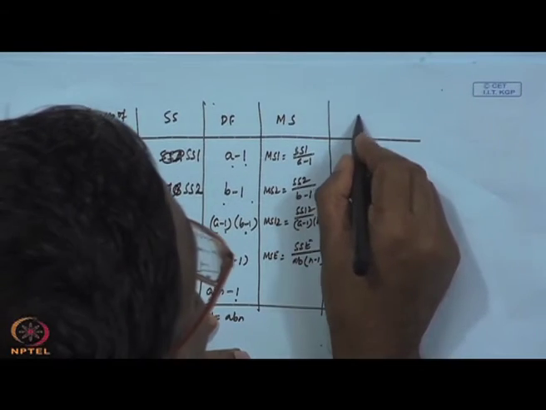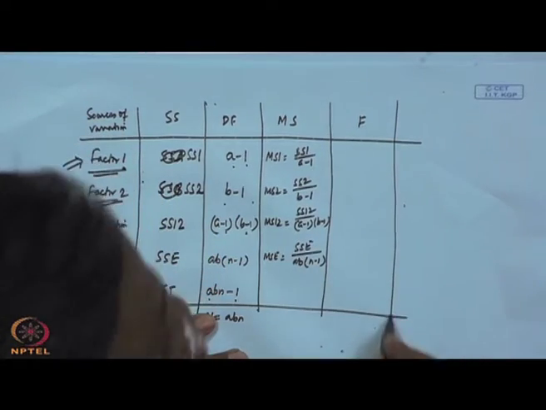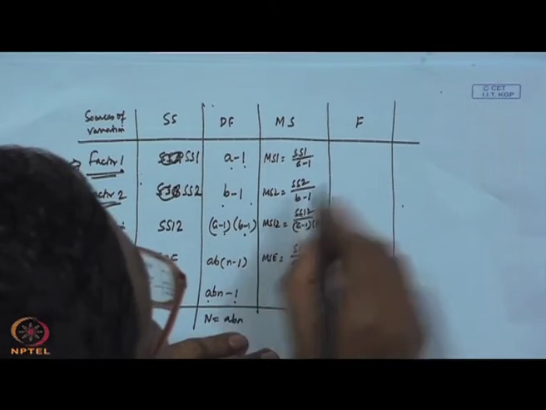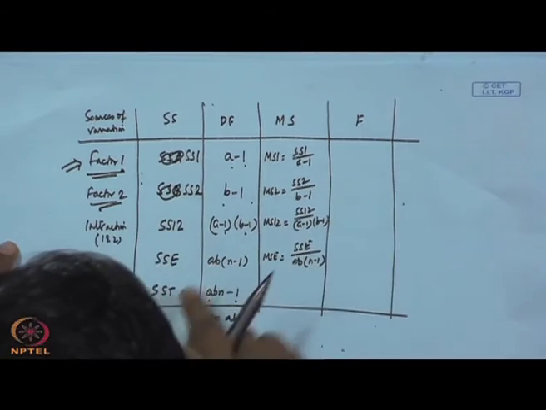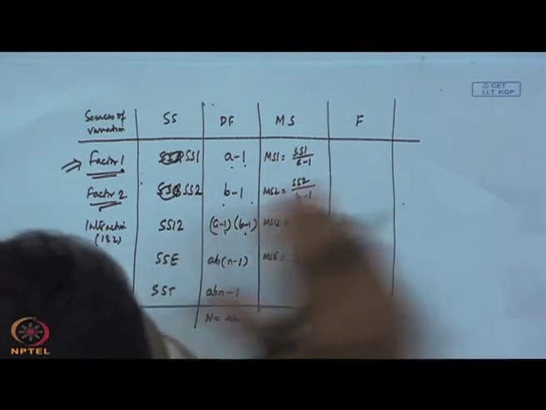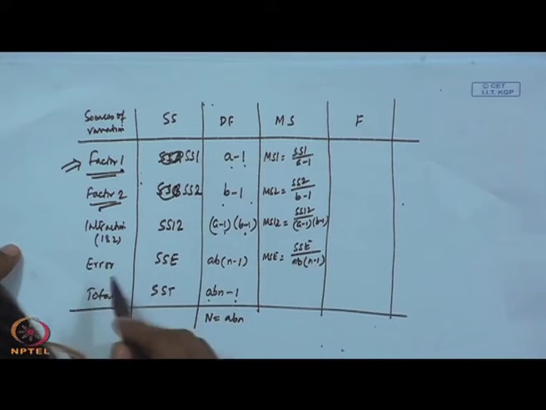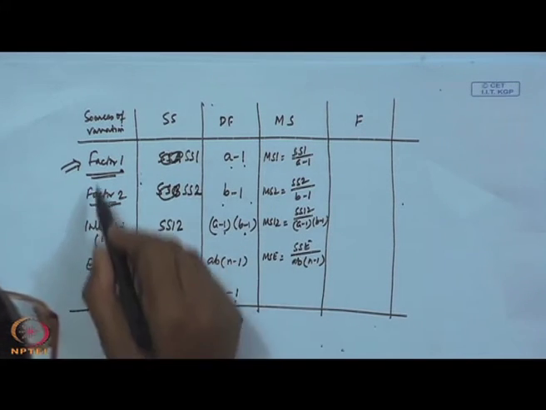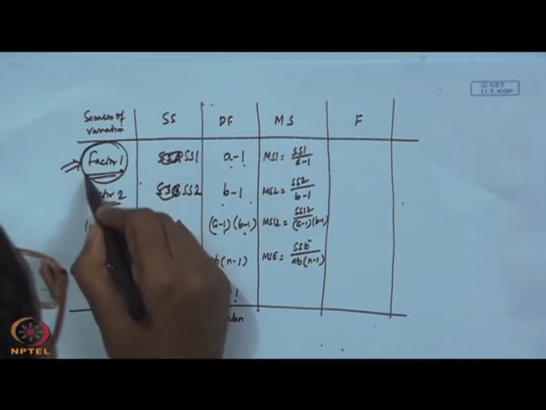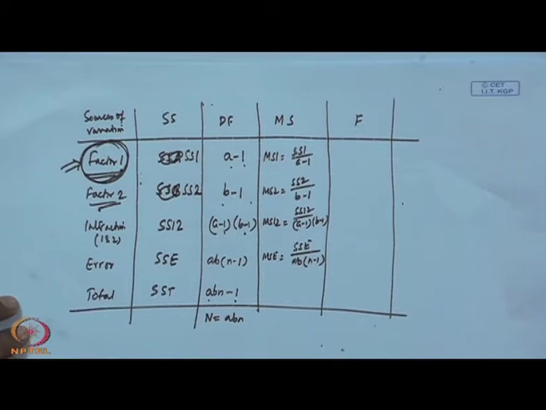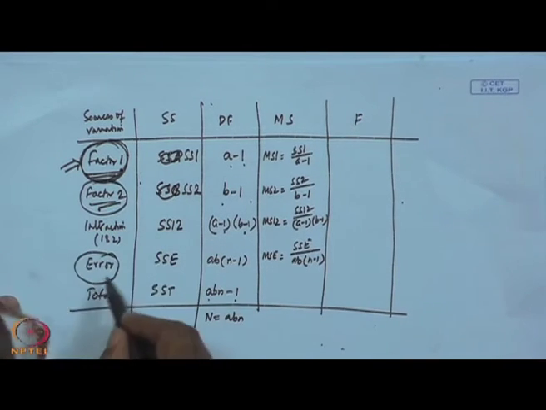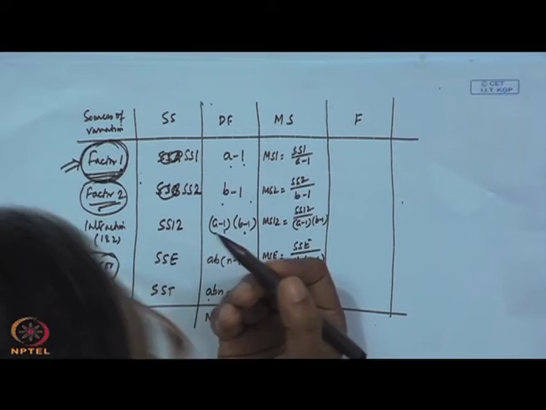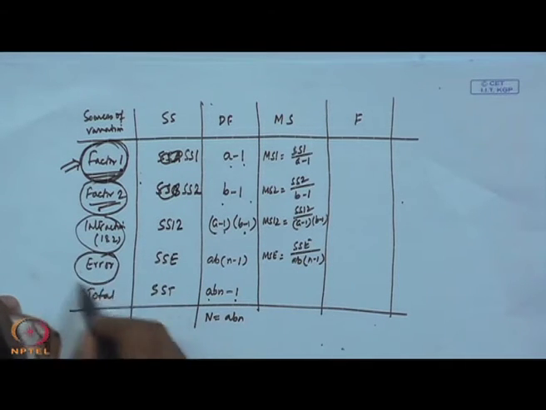Then you find out F. What will be your F? The concept of F here is why we use it in this fashion. What we want to see is whether factor 1 variability explanation is more than the error or not, whether factor 2 is explaining equally to error or it is better, or interaction to error.